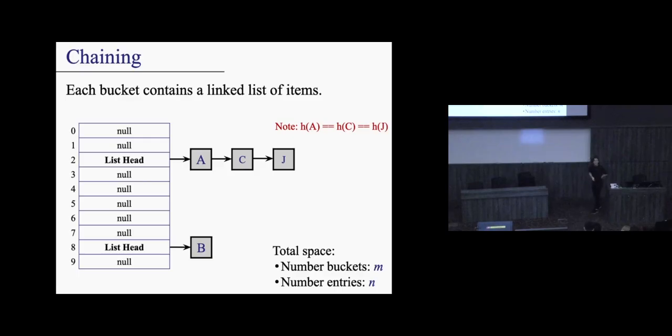That's the idea. Every time I want to look for A, I evaluate H of A, I go to this bucket, and I find it in the linked list. Turns out it's there, that's fine. If I want to look for C, I hash it to this location, and I find that the first item of my linked list is A. That's not the item I want, but the linked list is not done, so we keep going. Then we find that it's C. Does that make sense?